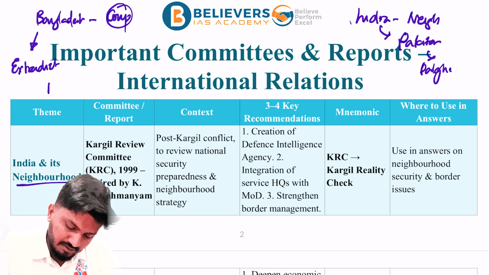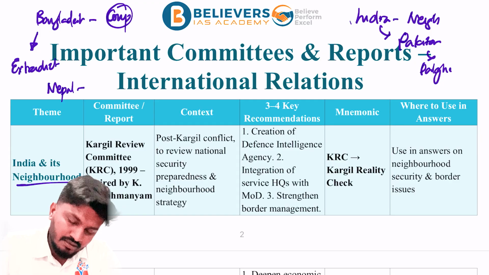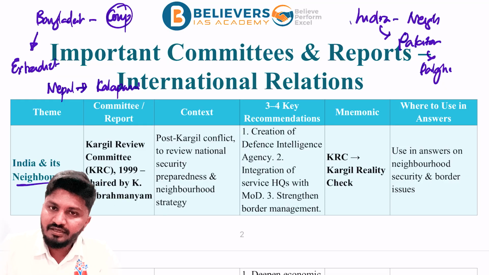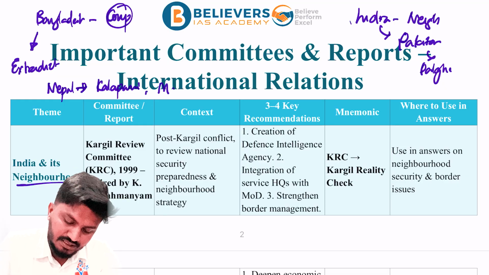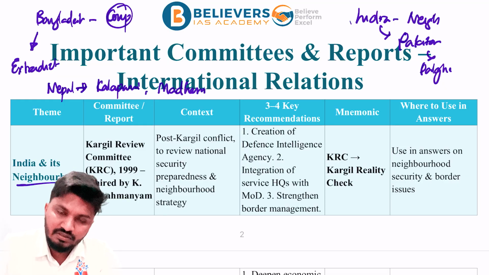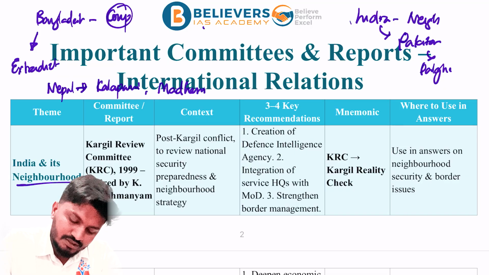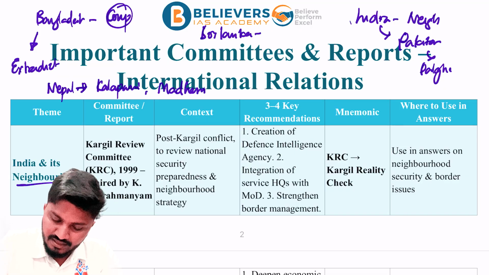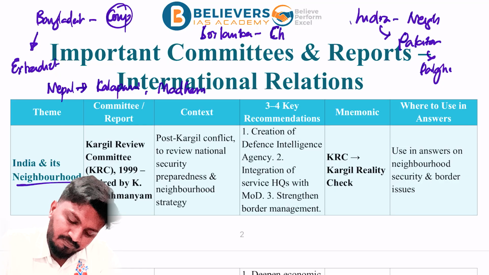Now take Nepal. Nepal and India are going head to head with respect to the Kalapani border and other issues with respect to Madheshis. Now, if you come to Sri Lanka, Sri Lanka went through an economic crisis and was bailed out by China, so Chinese influence is very high in Sri Lanka.